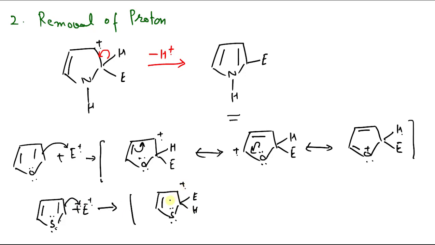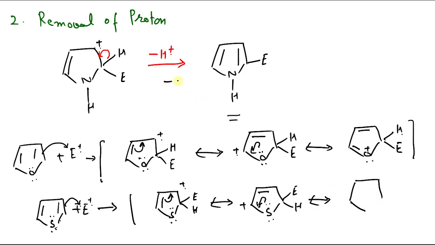Here comes the positive charge, and this carbocation is resonance stabilized. The resulting carbocation that is obtained is resonance stabilized, and after this there will be loss of proton, similar to this step. So there is no difference between the mechanism with these three 5-membered aromatic heterocyclic compounds. So this is the general mechanism by which these 5-membered aromatic heterocyclic compounds undergo electrophilic substitution reaction.